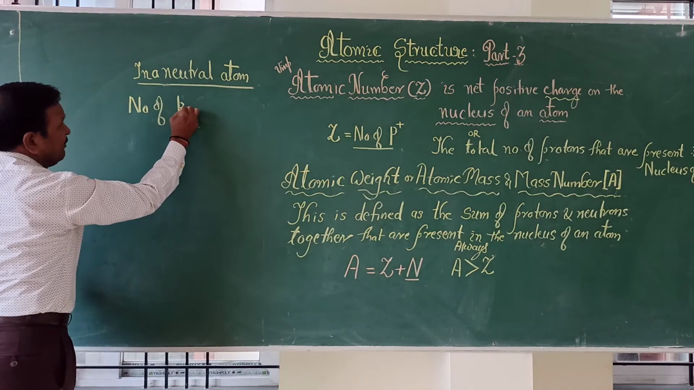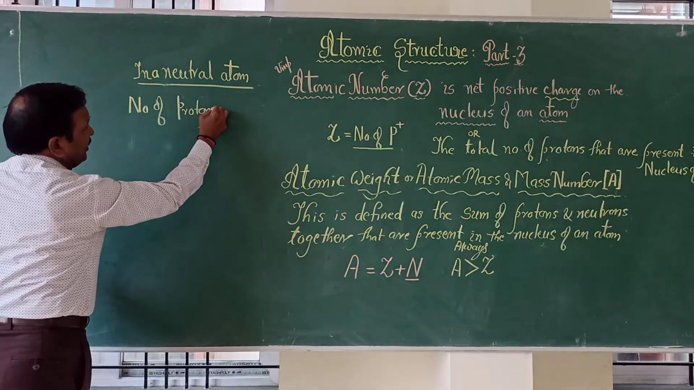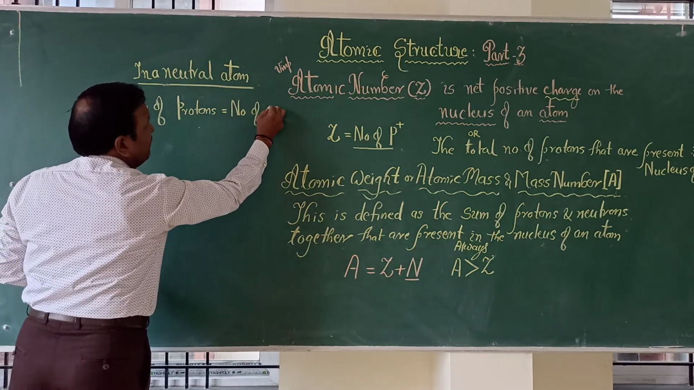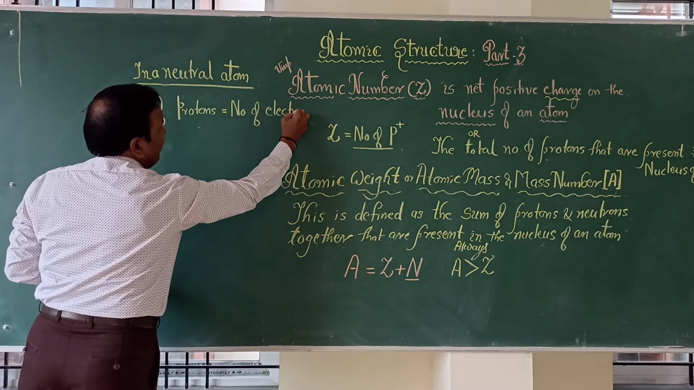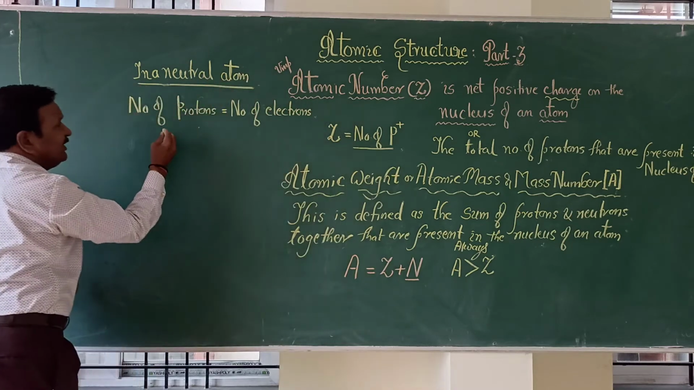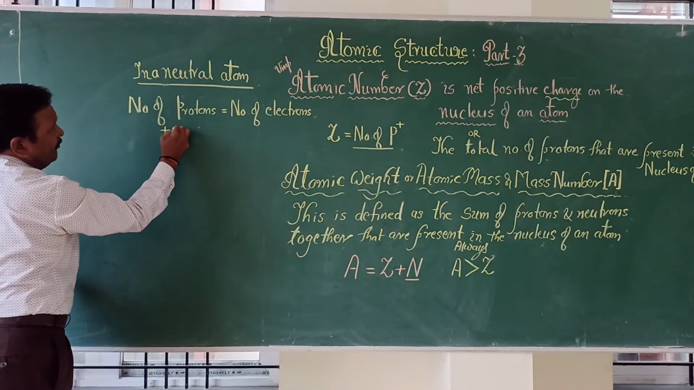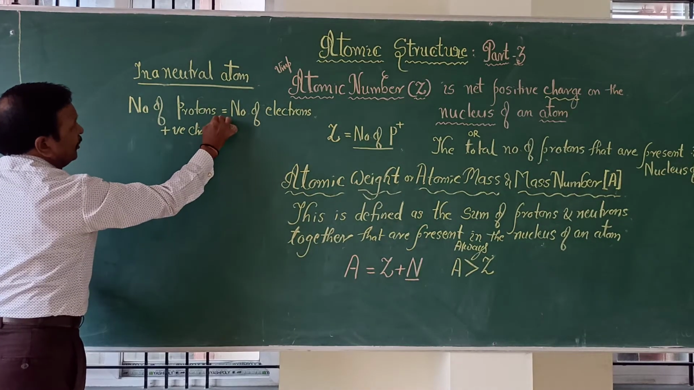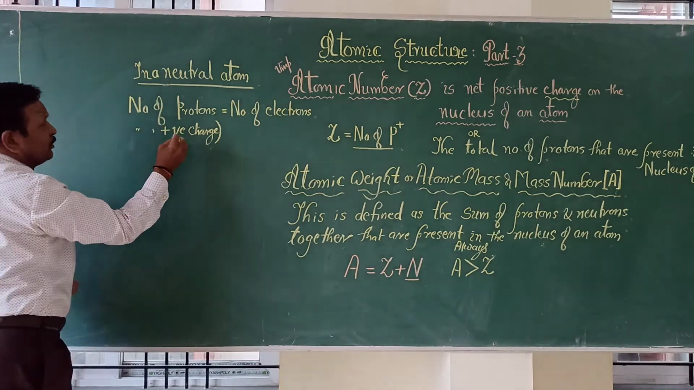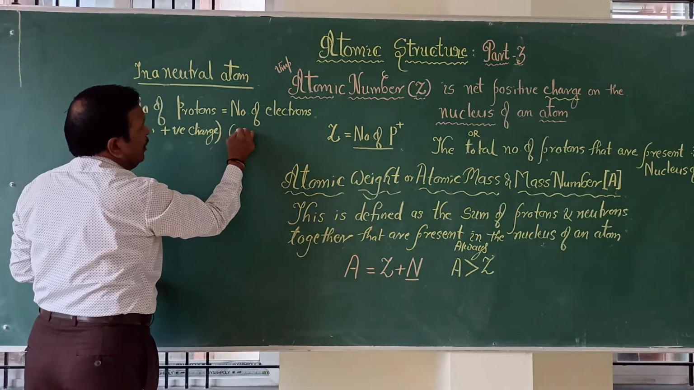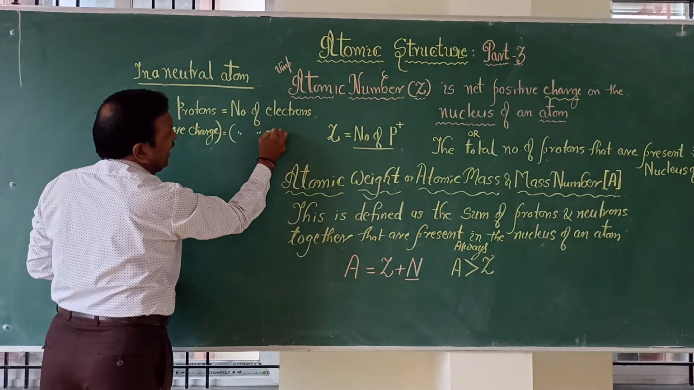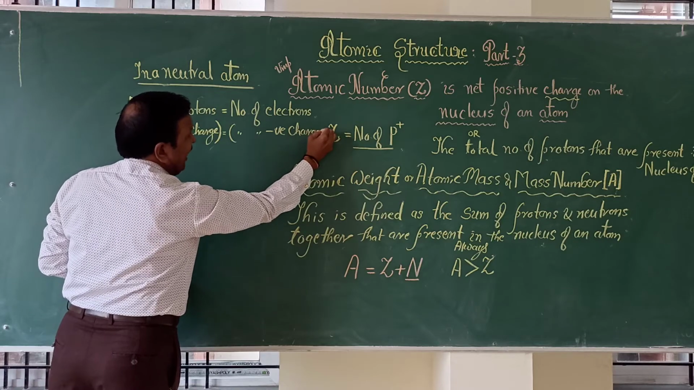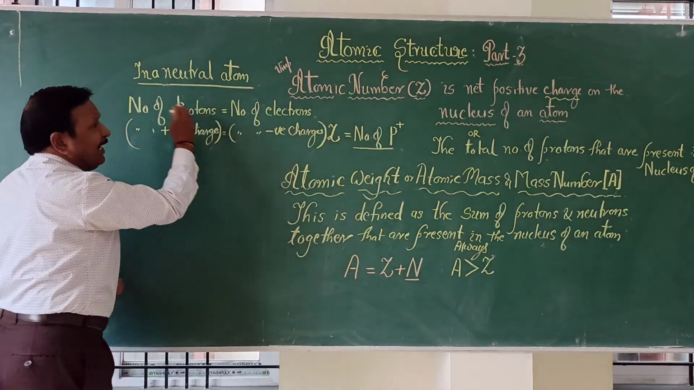In a neutral atom the condition should be that the number of protons must be equal to the number of electrons. That is, the number of positive charges should be equal to the number of negative charges. Such an atom we are going to call a neutral atom.